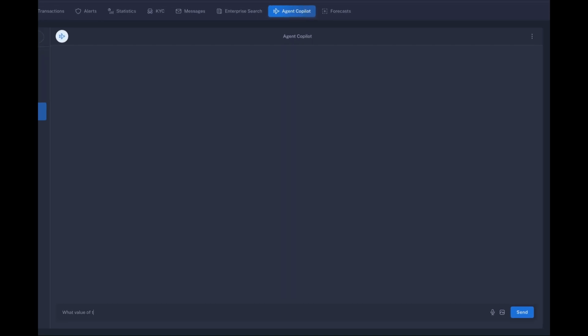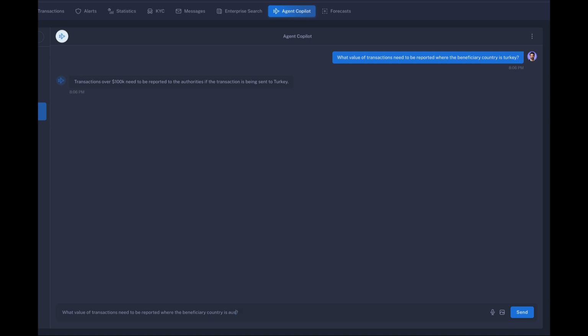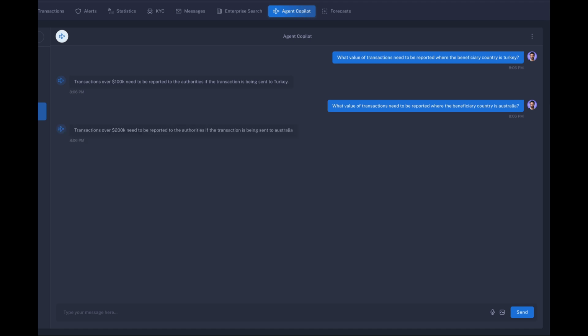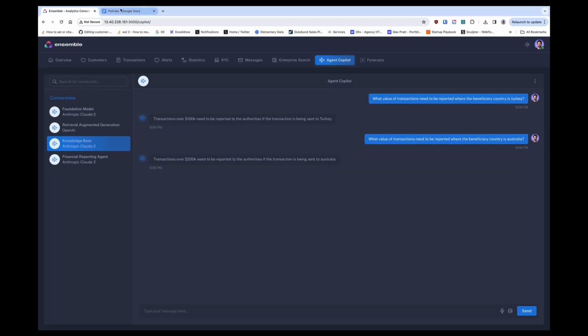Next, I'm going to demonstrate the concept of knowledge bases. So here, maybe as an analyst, I'm not sure what are the limits when I need to report payments to regulatory authorities. So I'm going to ask a question, what value of transactions need to be reported when the beneficiary country is Turkey? So what the LLM has done here is gone away and queried our proprietary knowledge base and informed us that transactions over $100,000 to Turkey need to be reported, whereas if we send in a transaction to Australia, it's actually $200,000 is the limit.